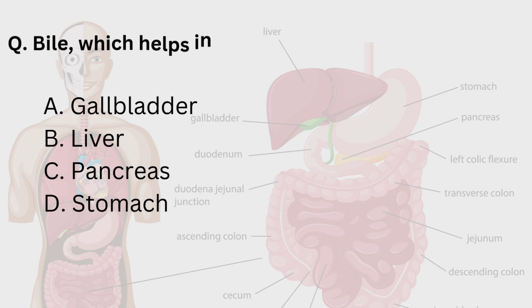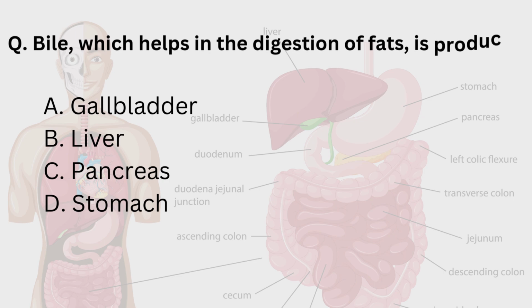Next question is, bile, which helps in the digestion of fats, is produced by the gallbladder, liver, pancreas, or stomach. Gallbladder is the organ that stores bile produced by the liver. Then liver is the organ responsible for producing bile.